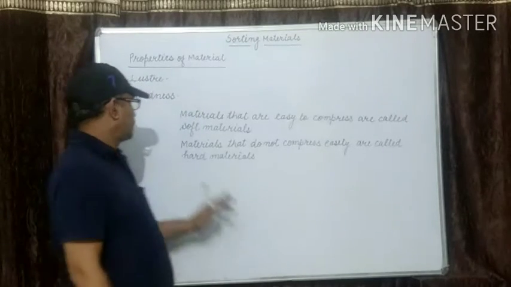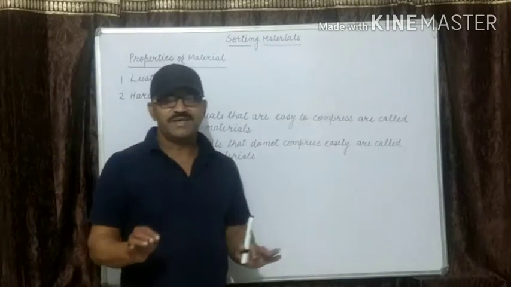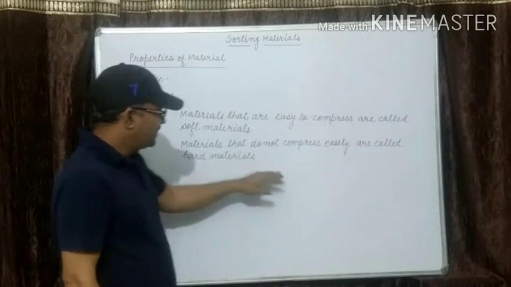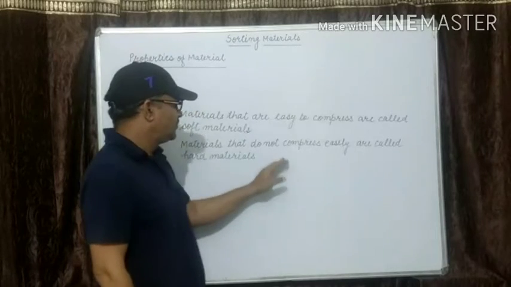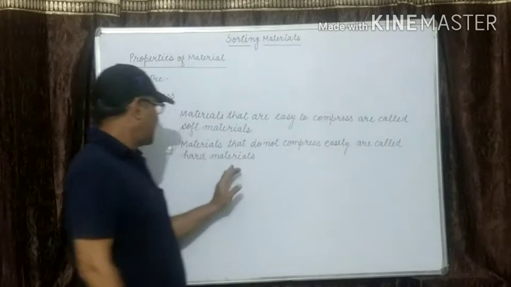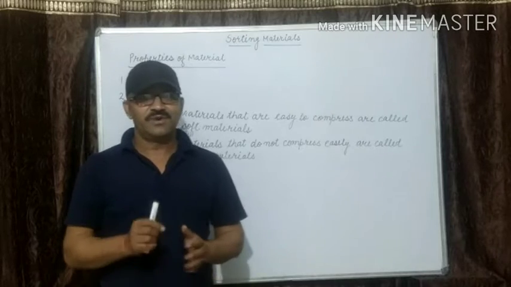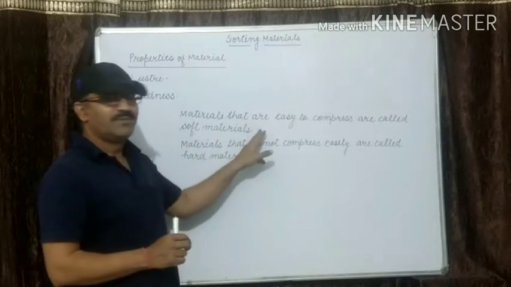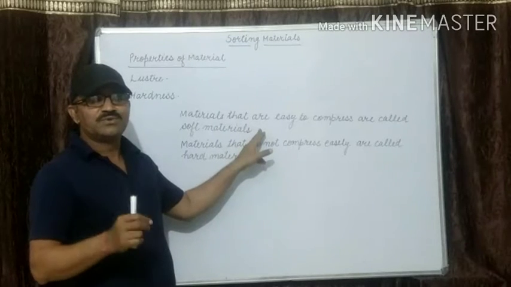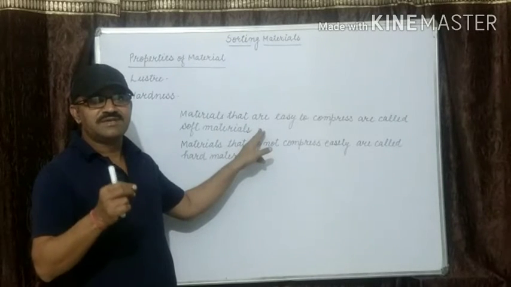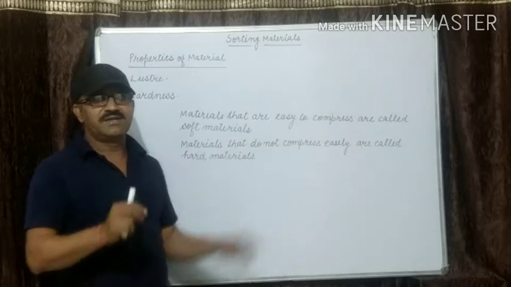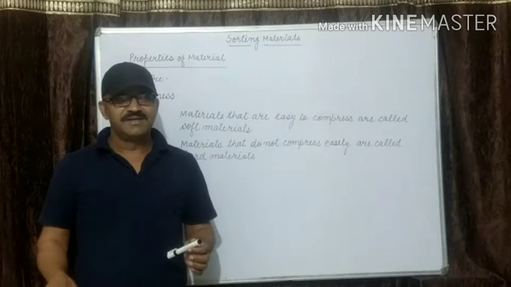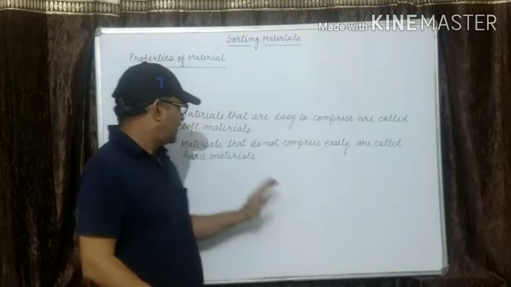So there are two types of material. Materials that are easy to compress are called soft materials, and materials that do not compress easily are called hard materials. For example, soft materials are pillows, teddy bears, etc. And hard materials are stones, hammers, wood, iron. These are examples of hard materials.